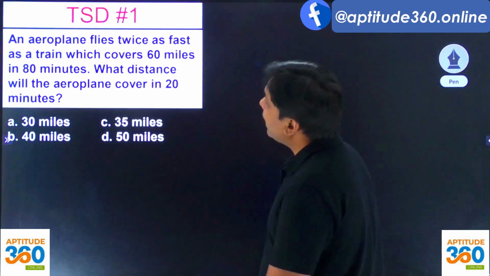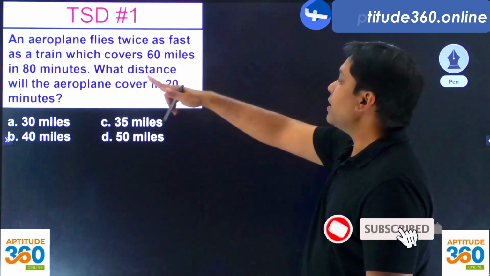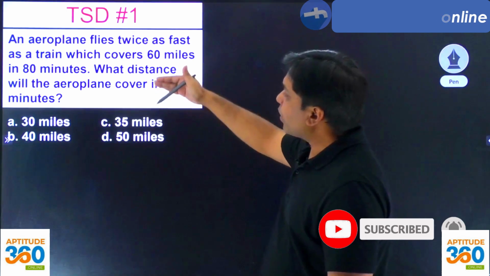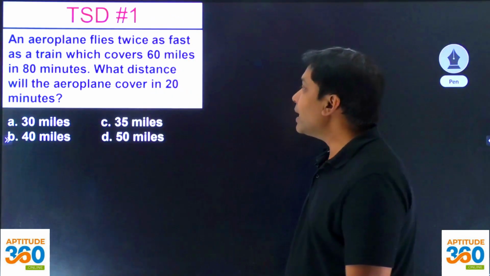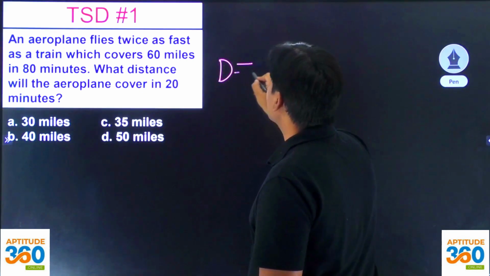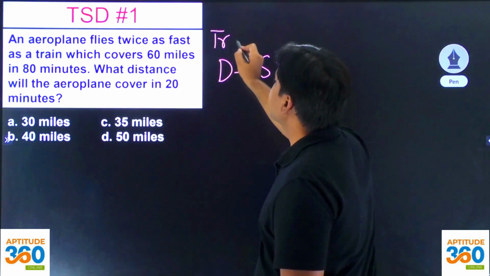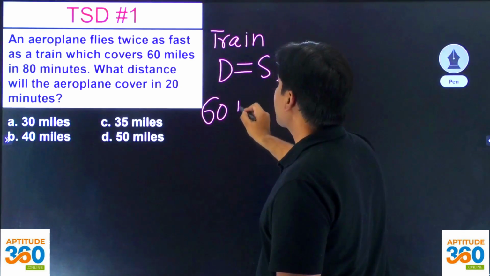An aeroplane flies twice as fast as a train, which covers 60 miles in 80 minutes. If you can find the speed of the train, then you can find the speed of the aeroplane, right? So distance is equal to speed into time, and I'm talking about the train. The train covers 60 miles.